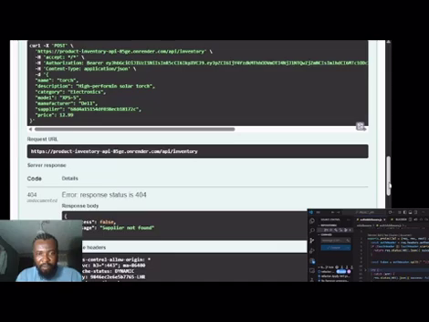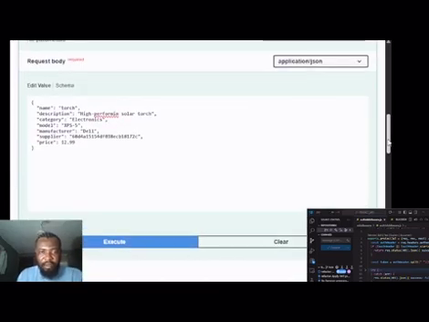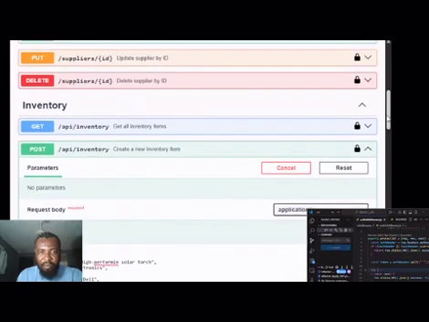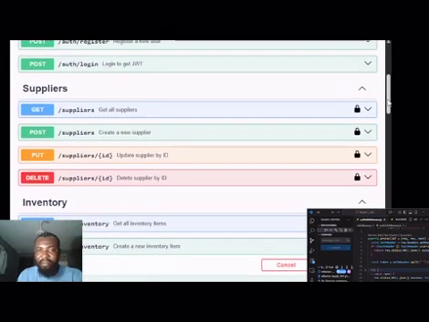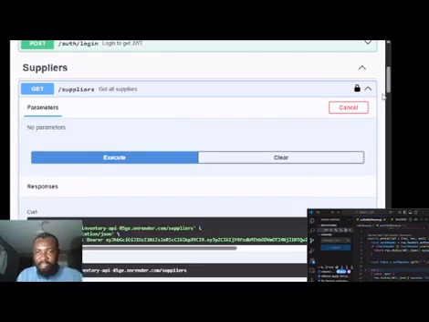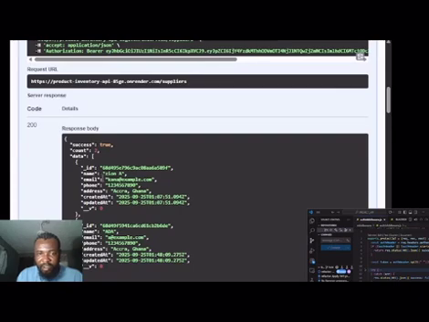Okay. Sorry. Supplier not found, because of the ID that I've deleted already. Now I remember I've deleted it already. Let me copy this ID. That's all I have in the field there. For that ID, I've deleted it. Let me copy this ID.